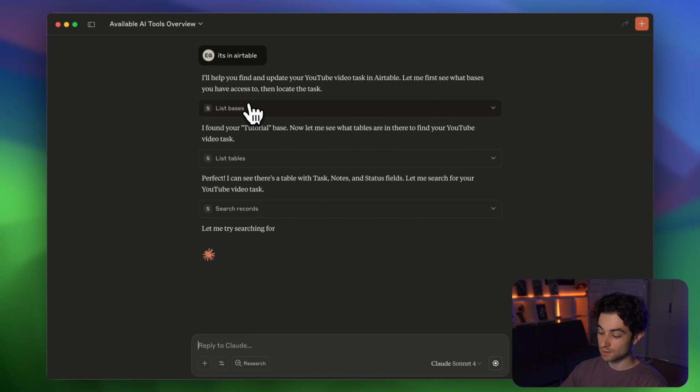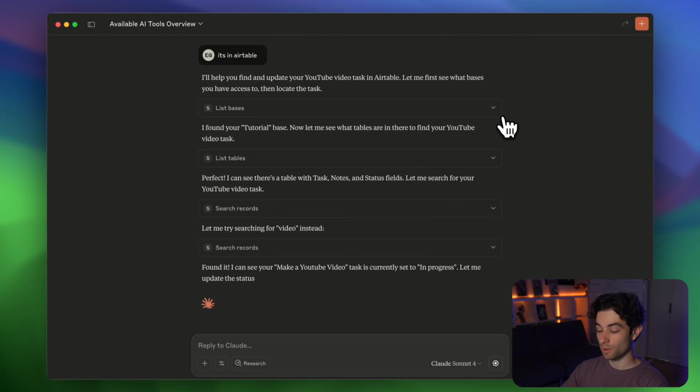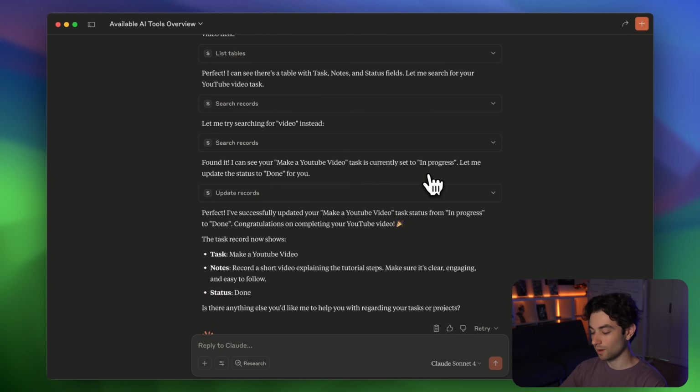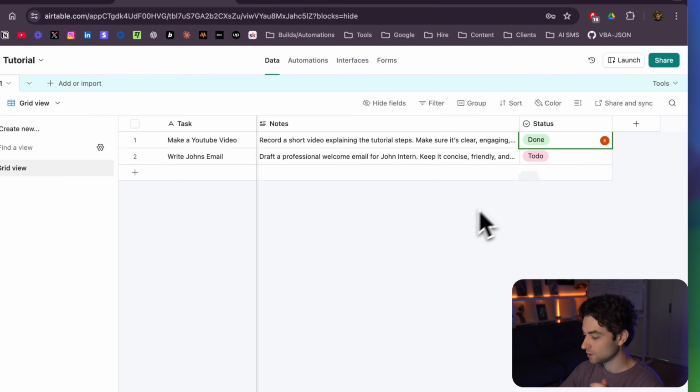It's finding the base, and then it's finding the table, and it's searching our records. So every time you see one of these messages, it's just calling a different API. So that's why MCP is so powerful, because I asked for one thing and it pulled all these tools. Instead of calling one tool at a time, it was able to do this. And at the end here, it says, perfect, I've successfully updated your make a YouTube video task status from in progress to done. Okay, so let's go check that out. And as you can see, it now is shown up as done.